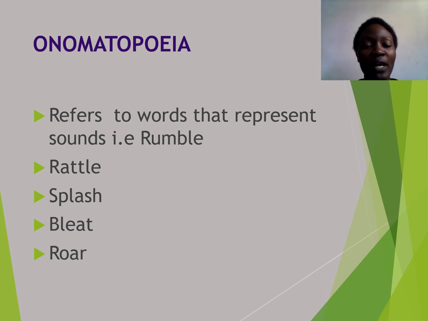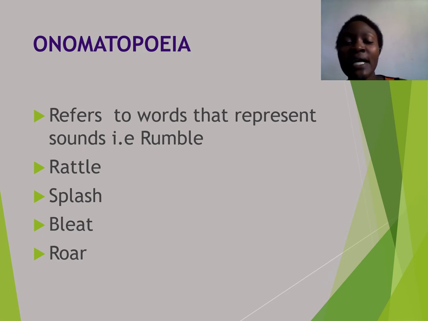So, what is onomatopoeia? Onomatopoeia refers to words that represent sounds. For example, rumble, rattle, splash, bleat, roar, or even hiss, the hiss of a snake. So the word hiss represents a sound that is made by a snake.